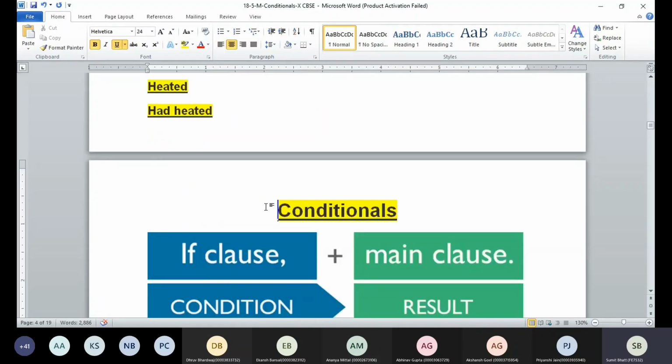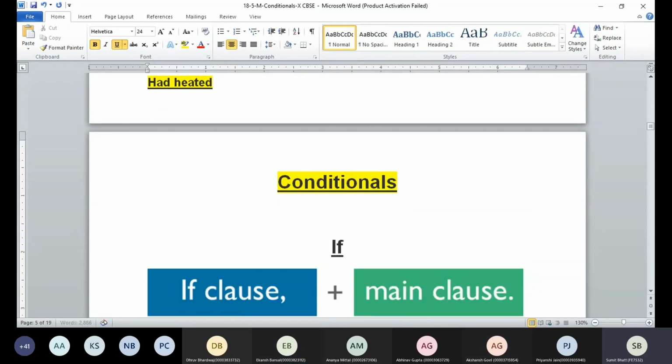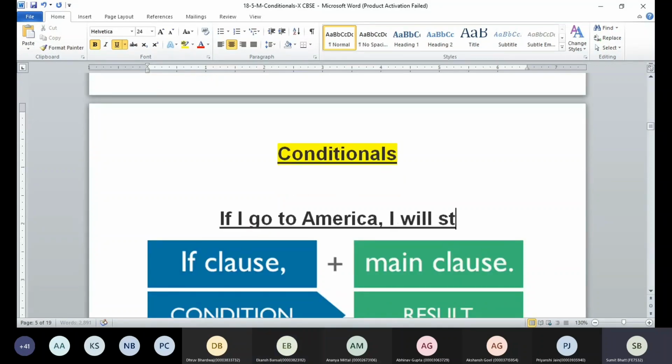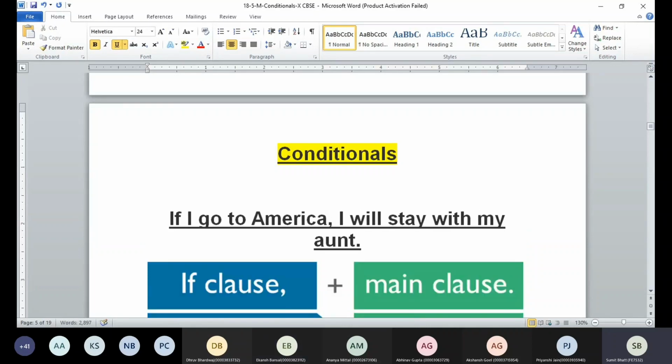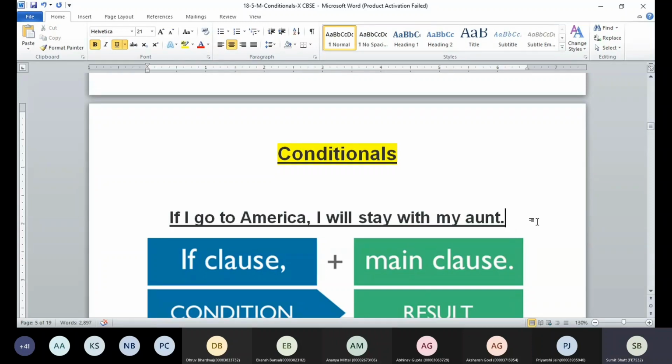And then we'll discuss why it is one answer over the other. So when I say conditions, guys, there's going to be a condition. Conditions are put using an if clause, and then we have a result based on that. For example, there's a person, he says, if I go to America. So this is a condition. When this is done, then based on that, something is going to take place in future. He's saying, I will stay with my aunt. So he's saying what? If I go to America, I will stay with my aunt.